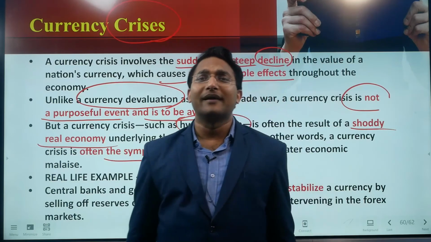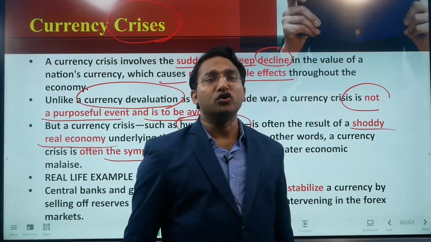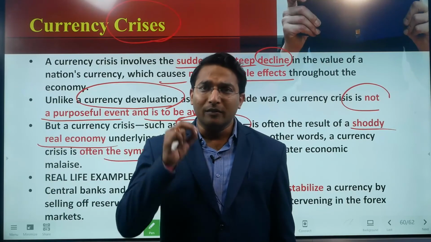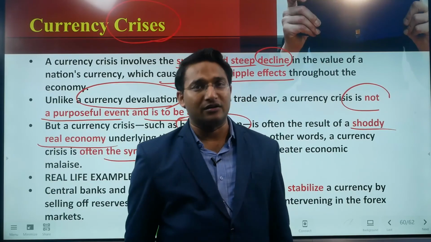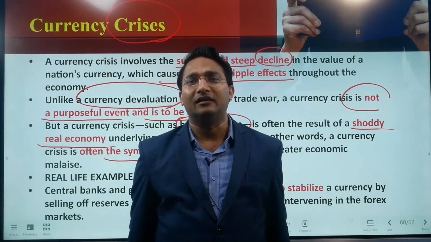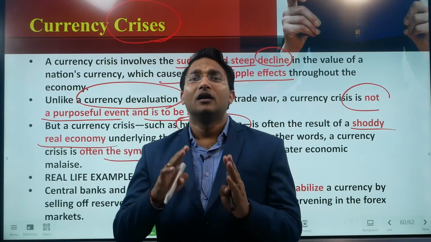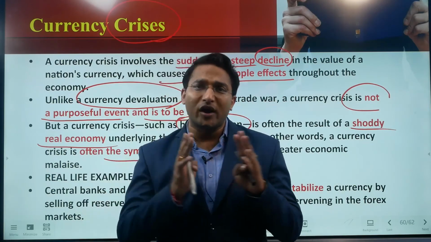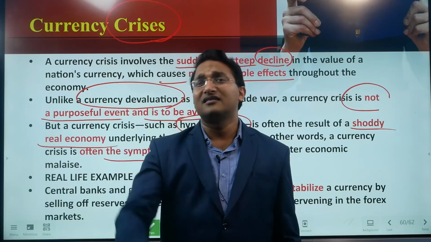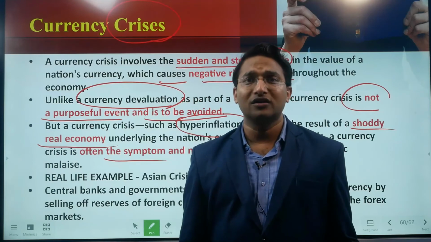The real economic problem can be in the form of infrastructure deficit, poor technology, poor quality of the manpower, poor ease of doing business environment. Because of all these factors, there is no production happening, resulting in hyperinflation, which results in no export or very low export, resulting in the currency crisis, right? So currency crisis is actually the outcome of the poor economy. It is not the reason.